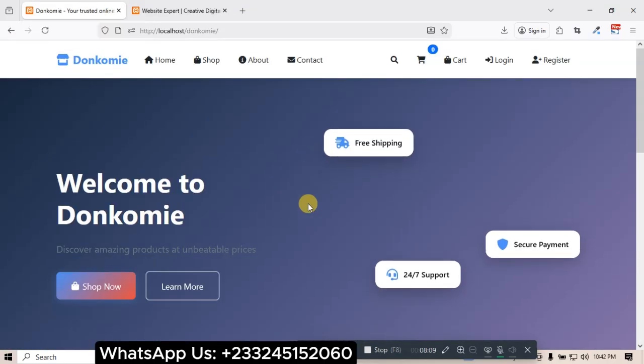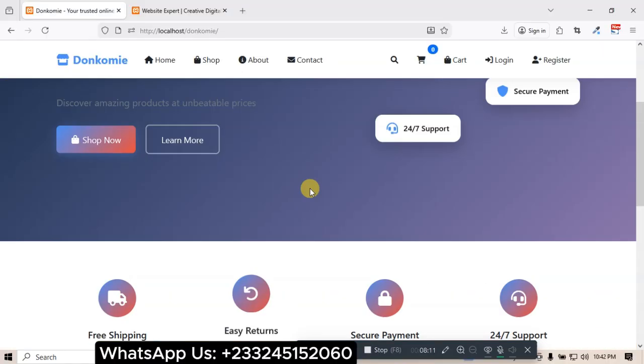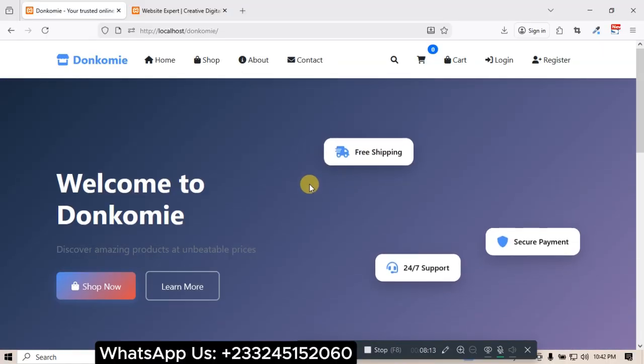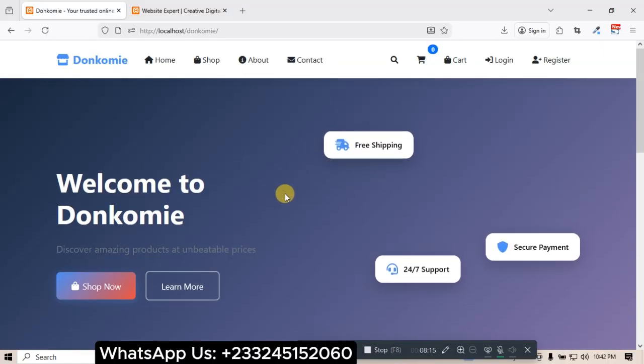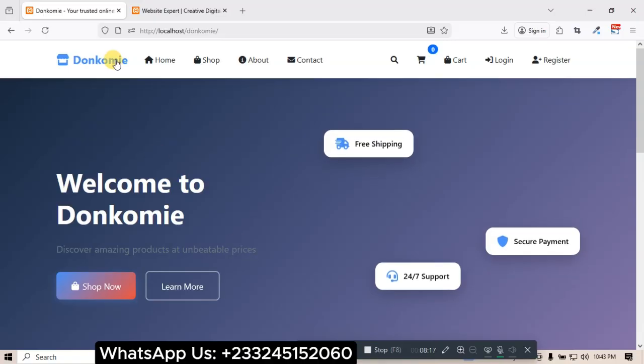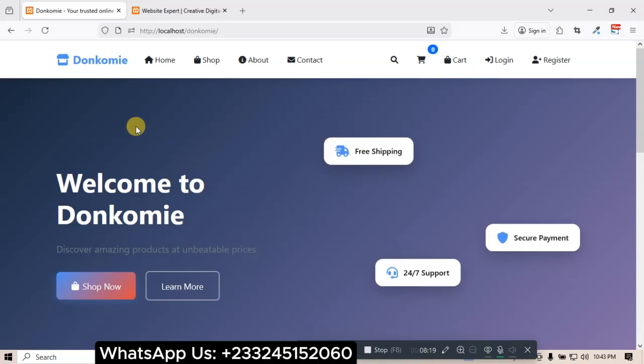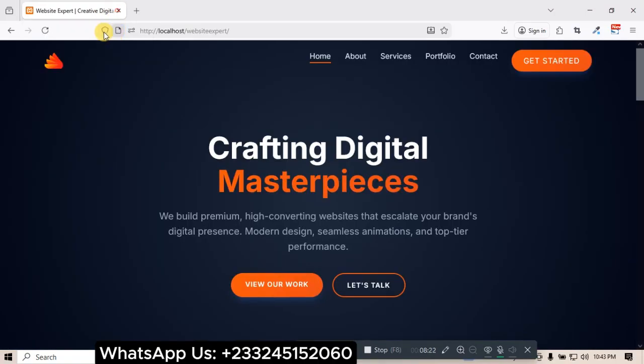And this one, I'm not even done with this project. I was working on this project, I just even saw it this evening. It's just 20% or 30% complete. And let's look at this one.